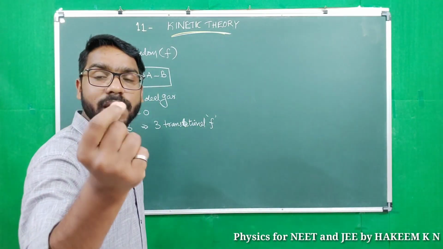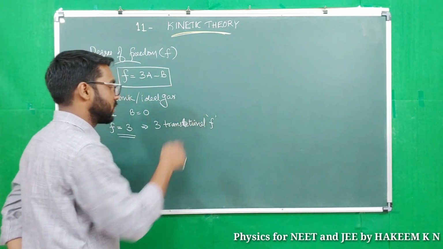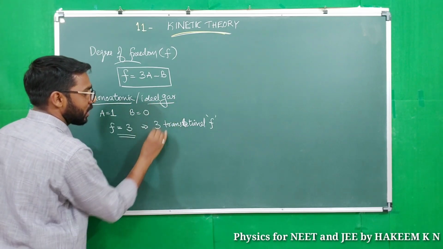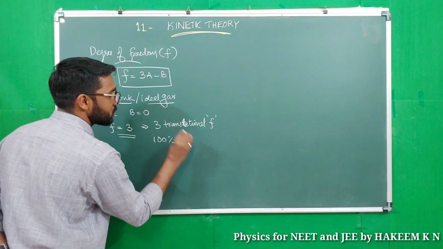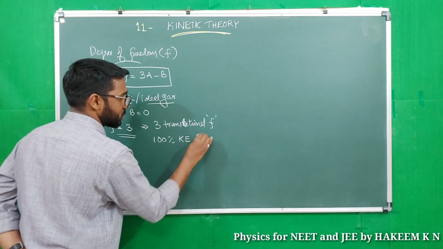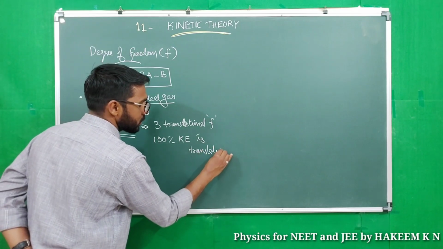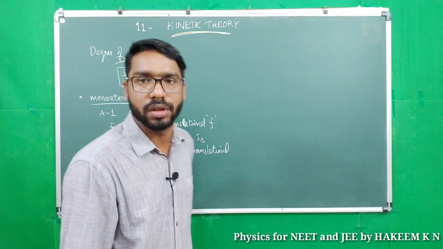No rotation for a monoatomic molecule. So we can say for monoatomic or ideal gas, 100% of kinetic energy is translational.